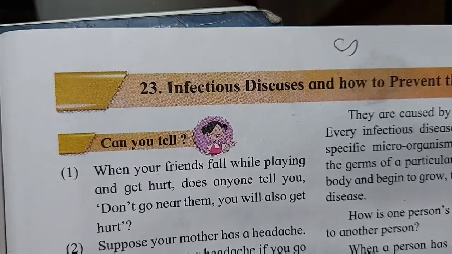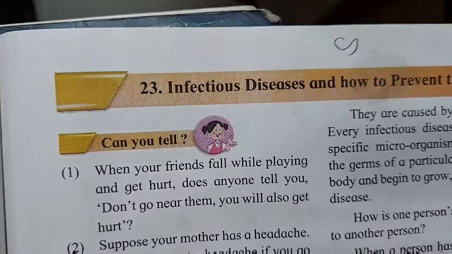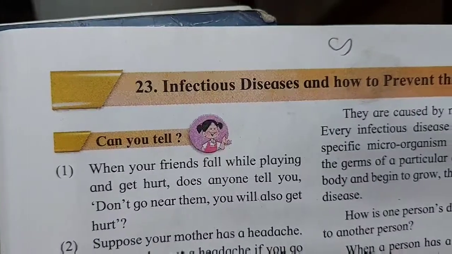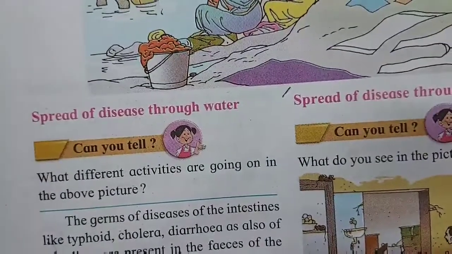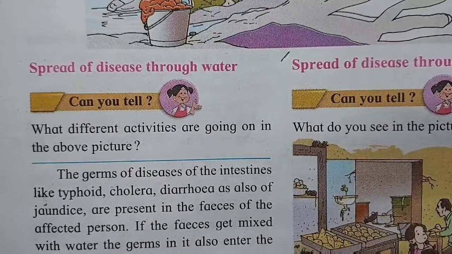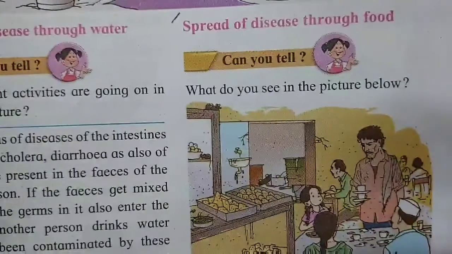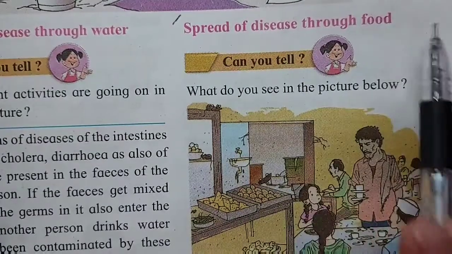Good morning class. Today we are going to continue with the second part of lesson number 23, infectious diseases and how to prevent them. Children, in our first lecture we had completed till infectious diseases spread through water. Now we are going to continue with food, the spread of diseases through food.